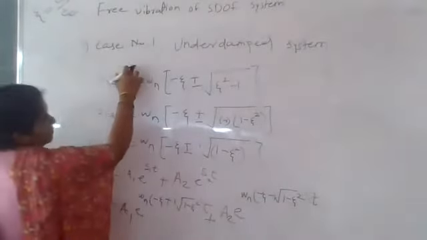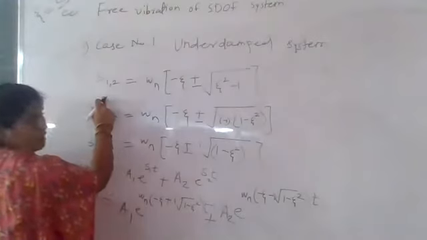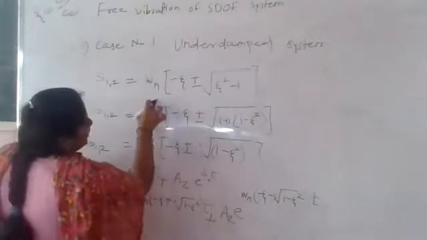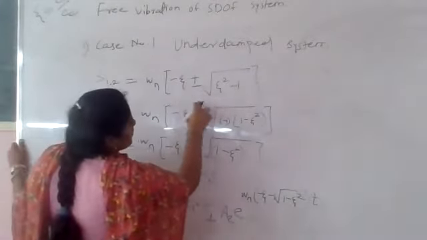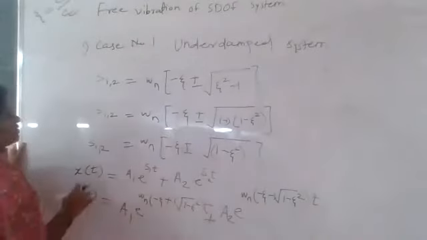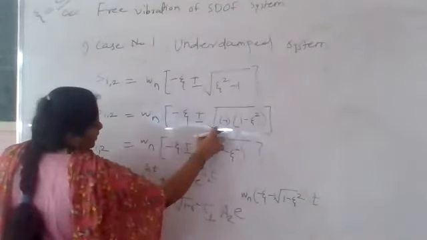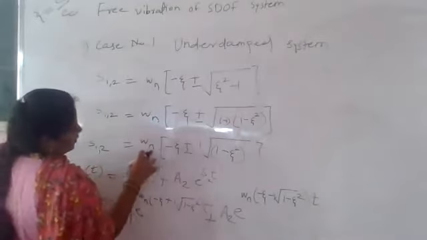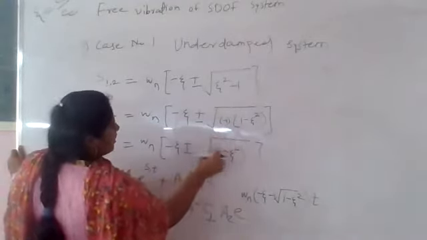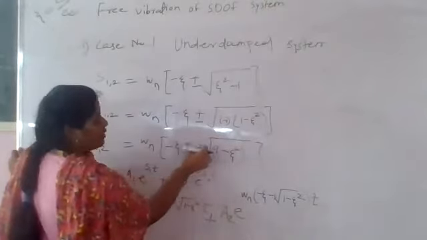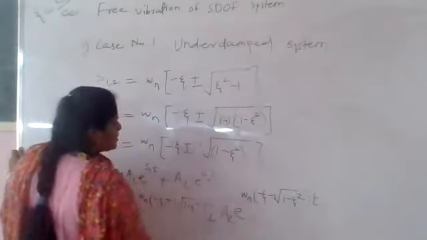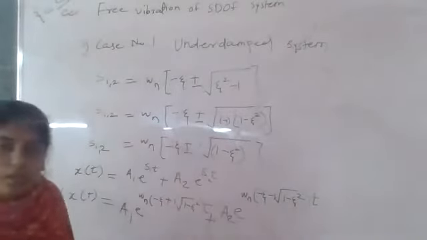For the underdamped system, we already know the s1,2 value in terms of zeta. It is omega n into bracket minus zeta plus or minus root of zeta square minus 1. Taking the minus 1 outside, it becomes i square, so the root becomes i into the remaining term, root of 1 minus zeta square. That is our s1,2 value.